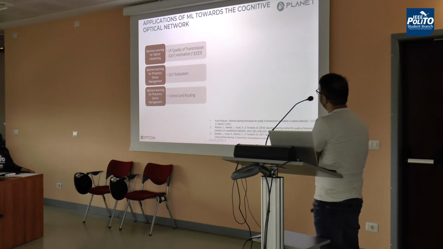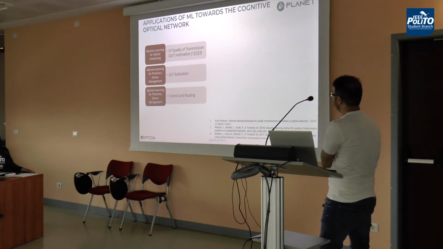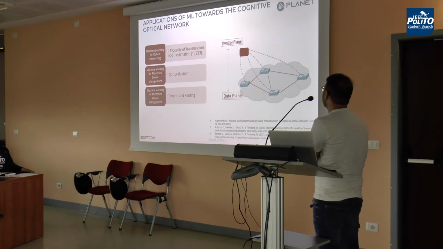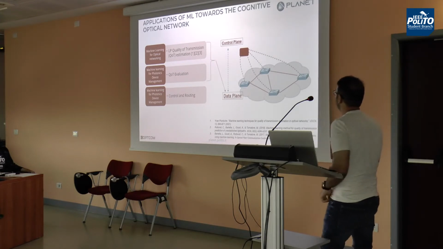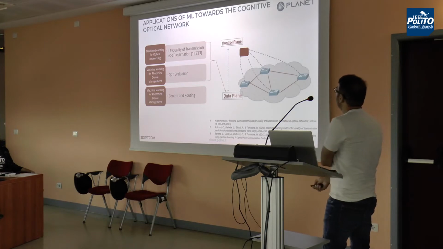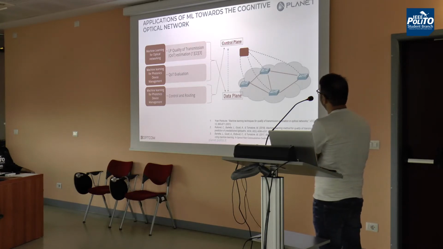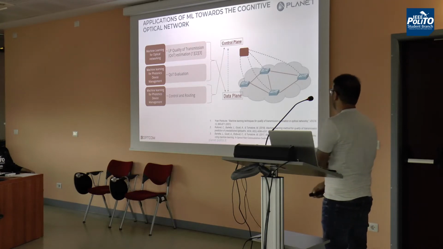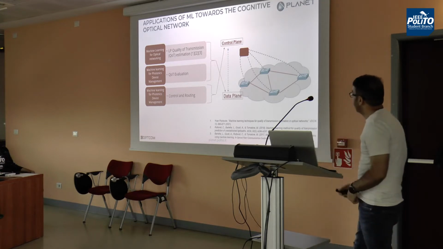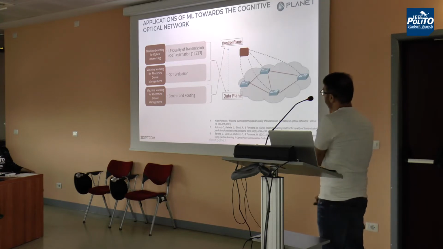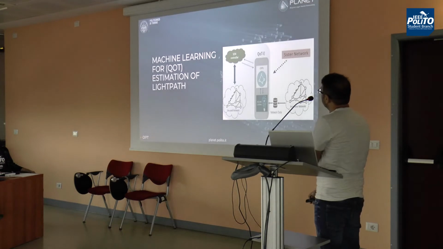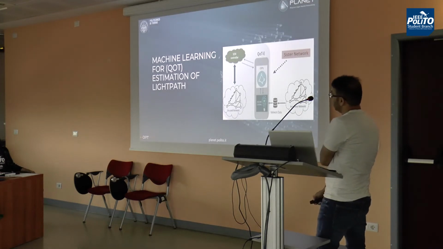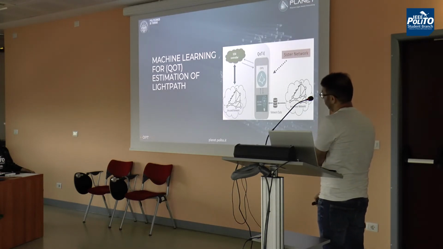Now let's extend a little bit in the context of software-defined optical networks. The light path quality of transmission estimation and QoT evaluation is basically part of the data plane, while the control and routing is part of the control plane. So here we are tackling the problems of both planes with the help of machine learning. Now I will start the first part, which is machine learning for quality of transmission estimation of light path.